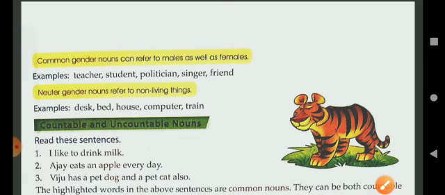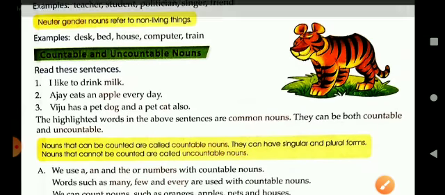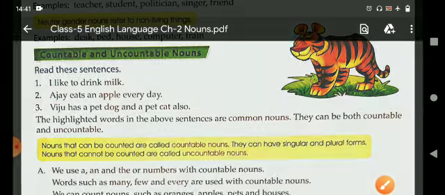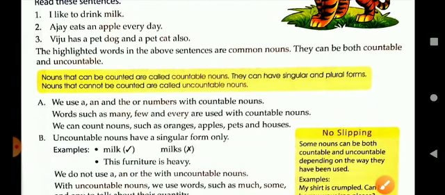Now let's read about some countable and uncountable nouns. Let's read these sentences. The first one is, I like to drink milk. Ajay eats an apple every day. And Viju has a pet dog and a pet cat also. The highlighted words in these sentences are common nouns. They can be either countable or uncountable.